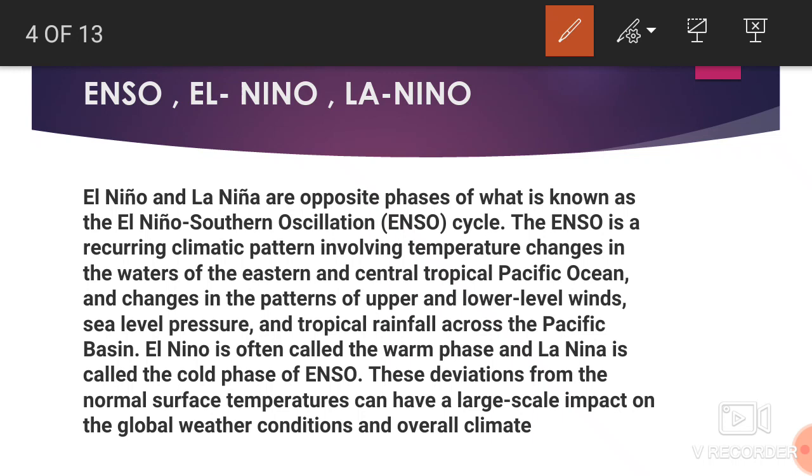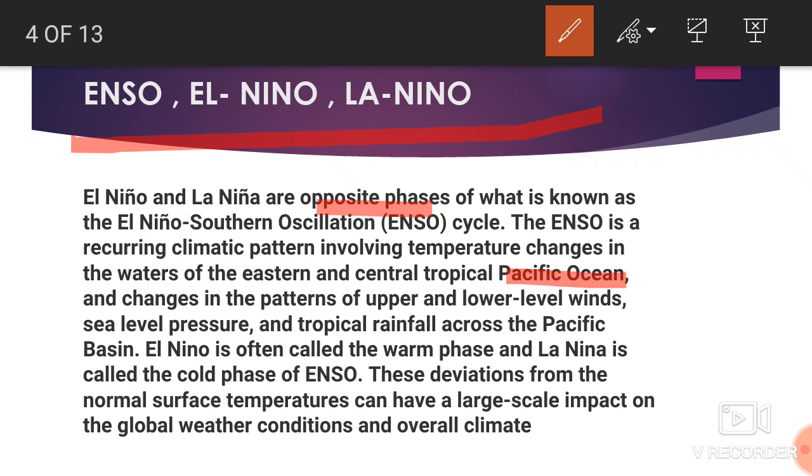ENSO, El Nino and La Nina. El Nino and La Nina are the opposite phases. What is known as the El Nino Southern Oscillation cycle? ENSO is a recurring climatic pattern involving temperature changes in the water of the eastern central tropical Pacific Ocean. So basically these events happening in El Nino and La Nina are concerned only with the Pacific Ocean.